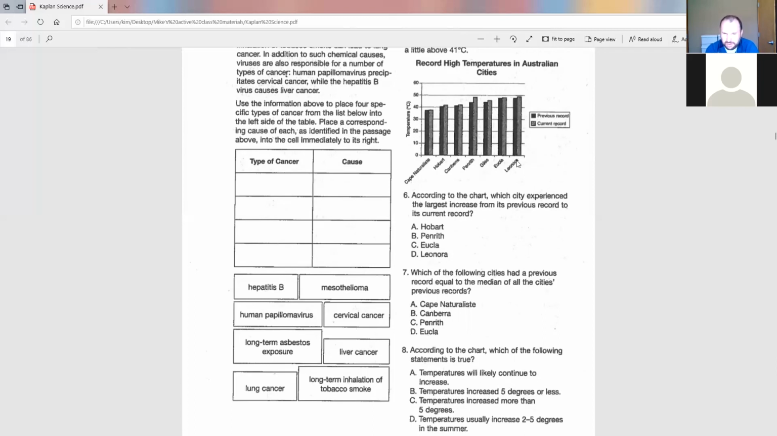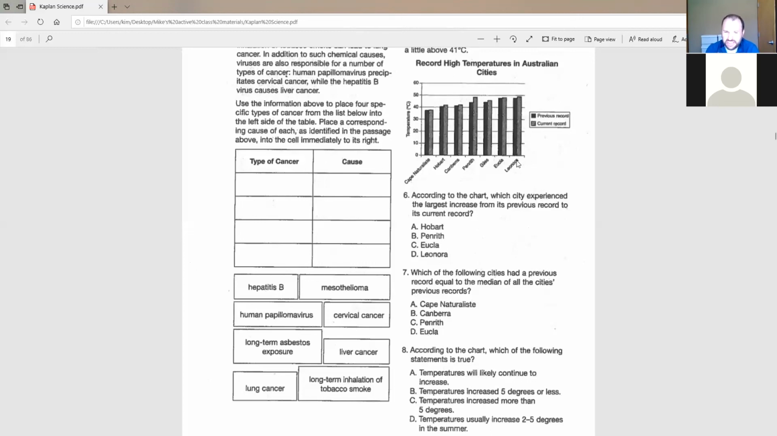Okay, so again, we have to be careful here. We can only go off of what the chart is telling you. But A, temperatures will likely continue to increase. That isn't something we can tell whether or not is going to be true based on the chart. Okay? That's an assumption that we could make, but there's not enough evidence in just the chart to say that that's a true statement. Okay?